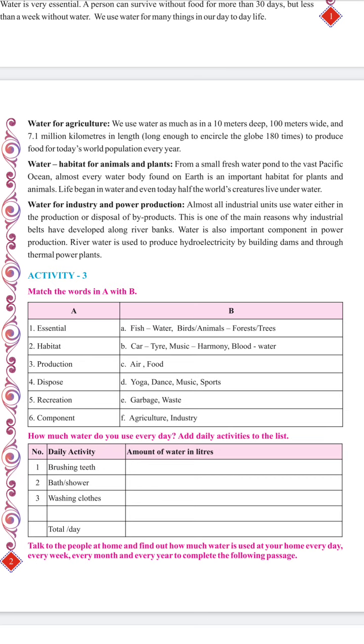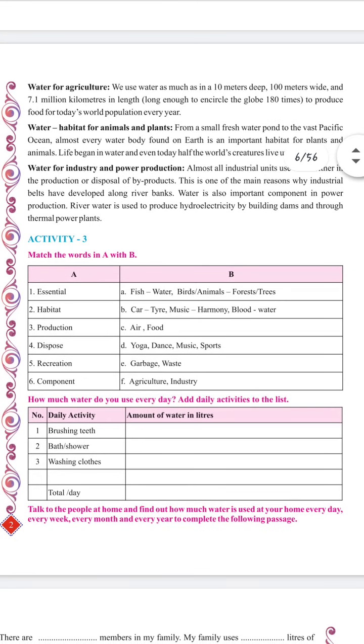Many marine animals and marine plants have developed underwater. Even half of the world's creatures today, we know, live under the water. Water is also essential for industry and power production. There are many industrial units that use water for the production or for the disposal of the byproducts also.